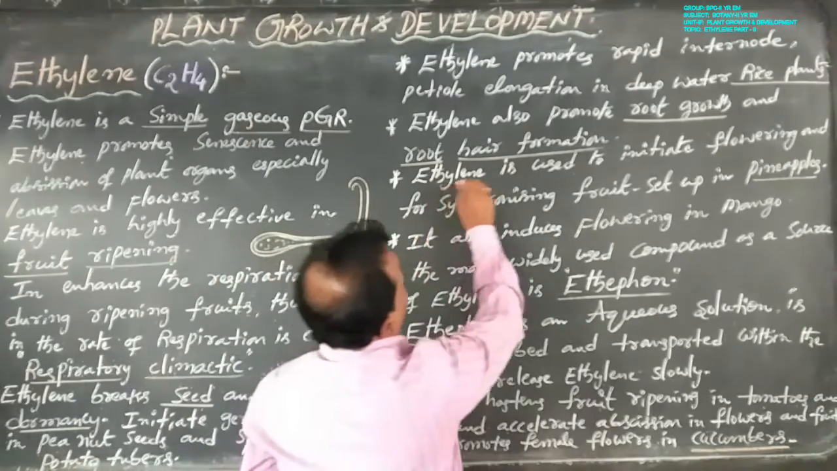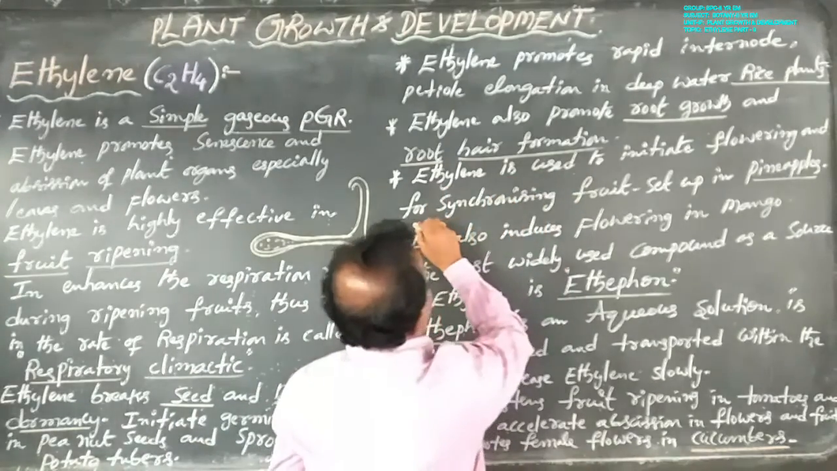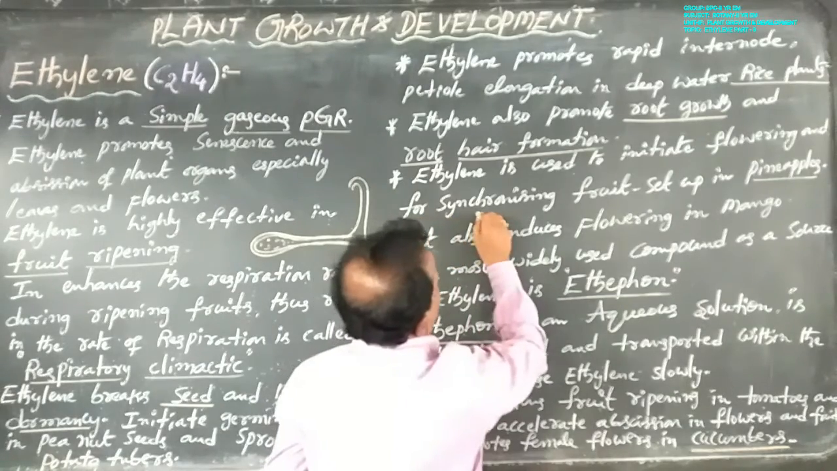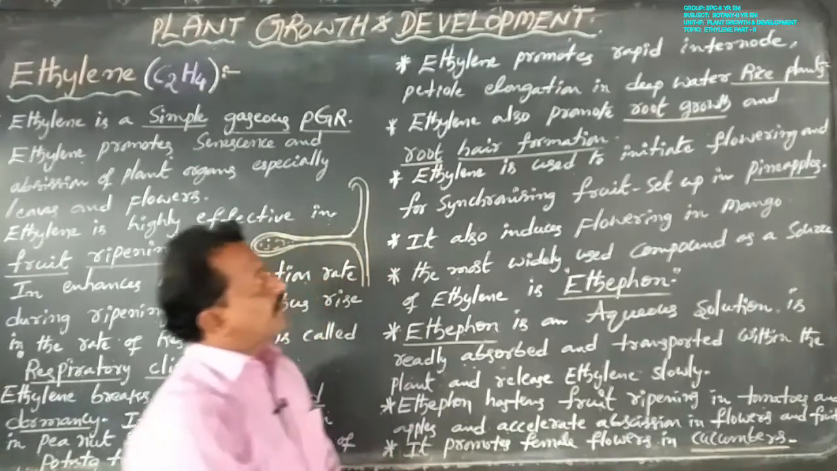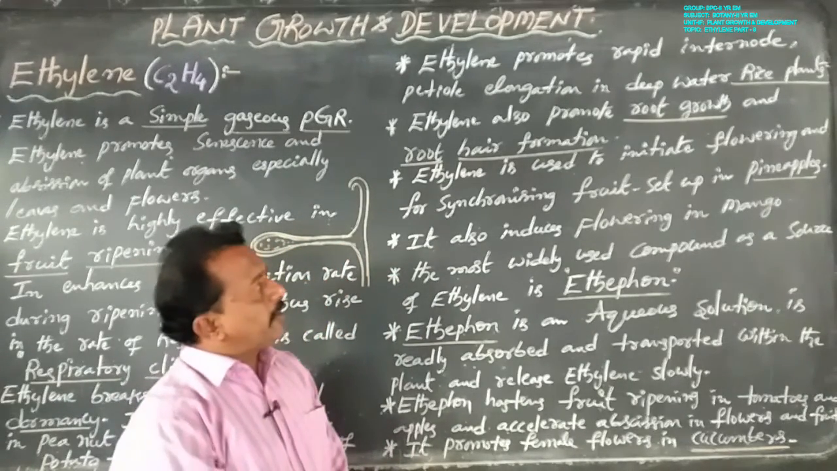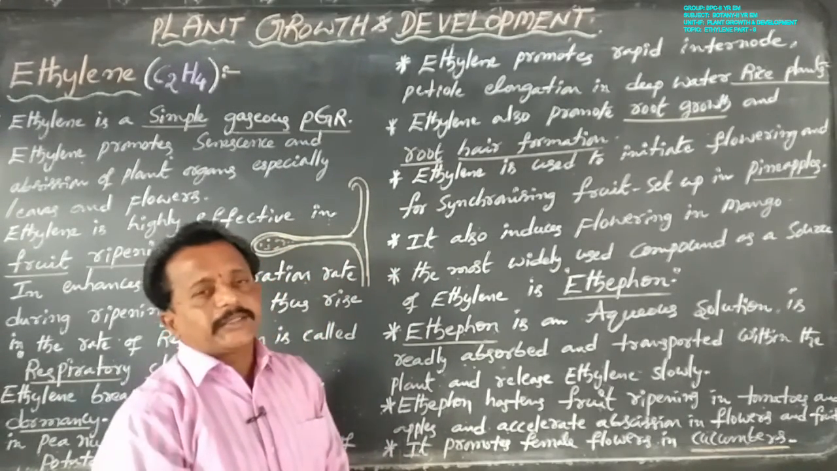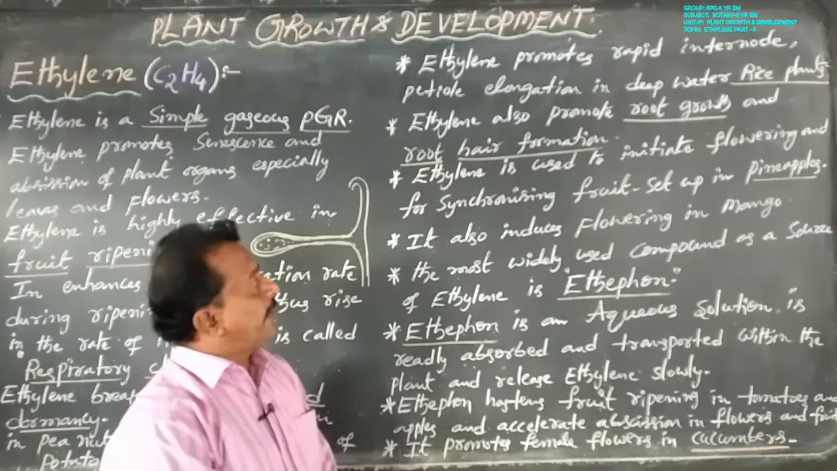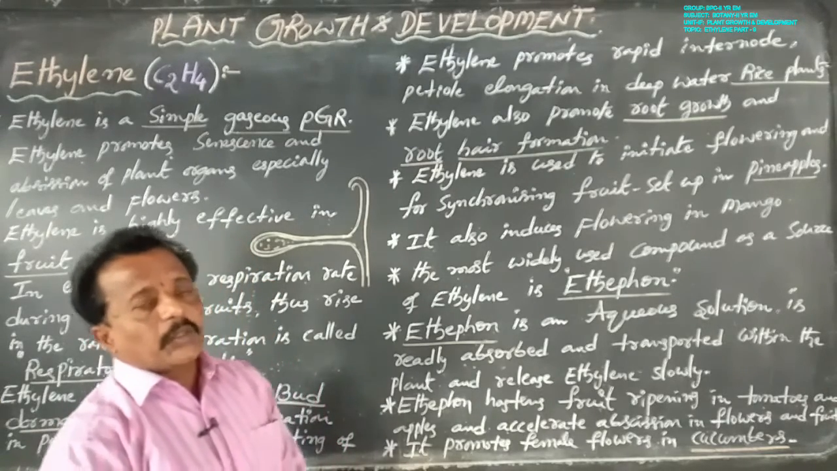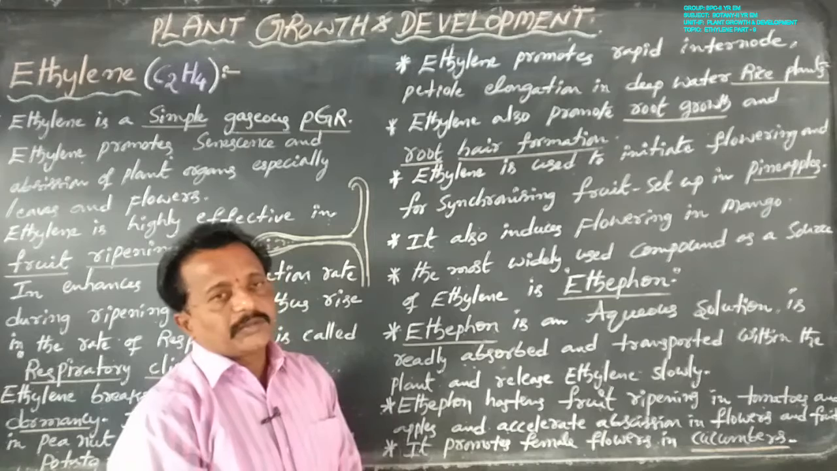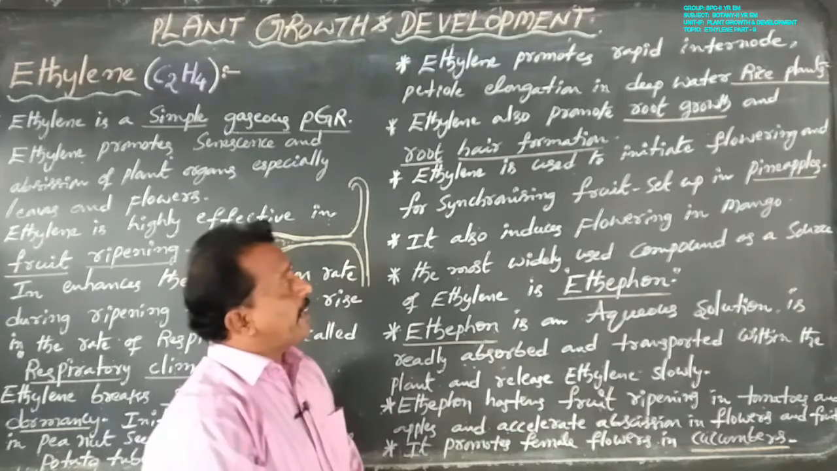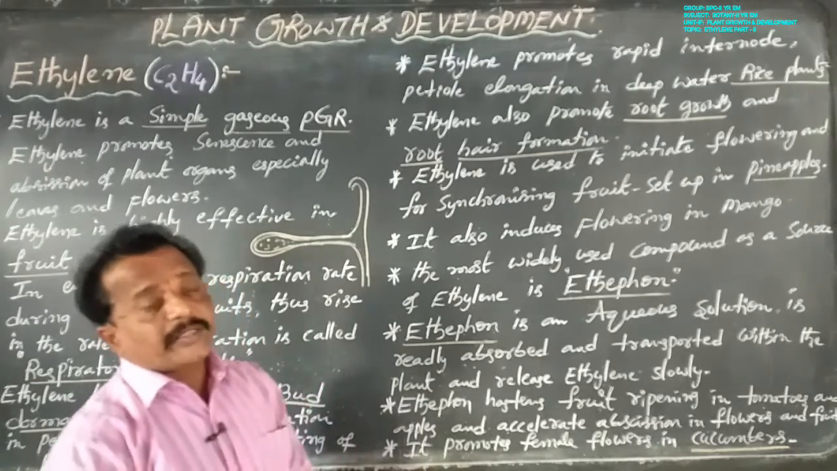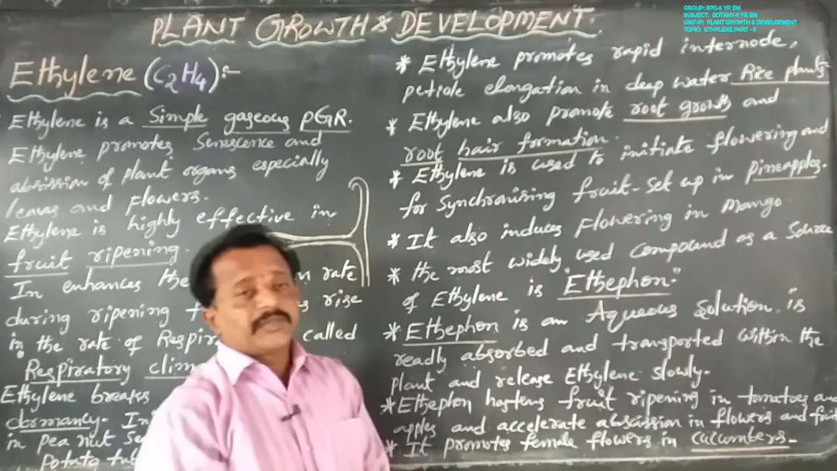Next, ethylene is used to initiate flowering and for synchronizing fruit set in pineapples. So ethylene is used to initiate flowering, and these flowers are all grouped together to form a synchronized fruit.